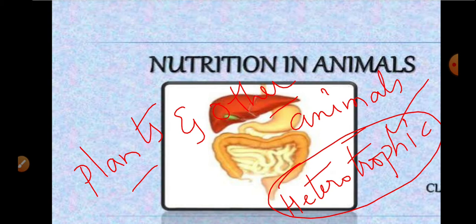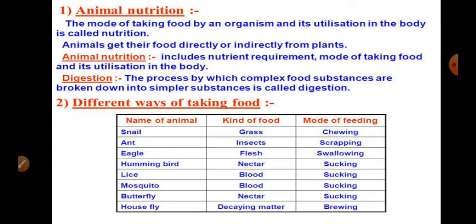Now, animals require nutrition. In animal nutrition, if you observe clearly, a few things play a key role. The first is nutrient requirement, that is, the need for nutrients, followed by the mode of taking food, how they are taking the food, which we call feeding, and its utilization in the body.